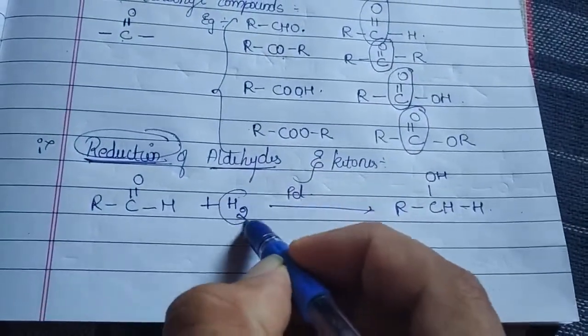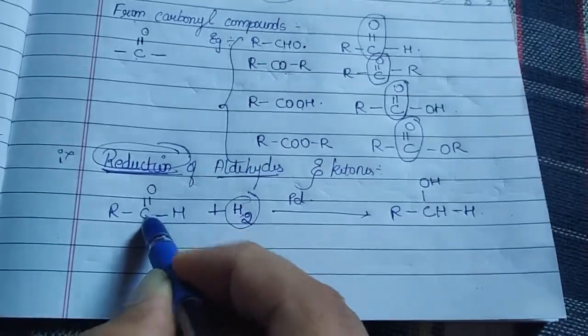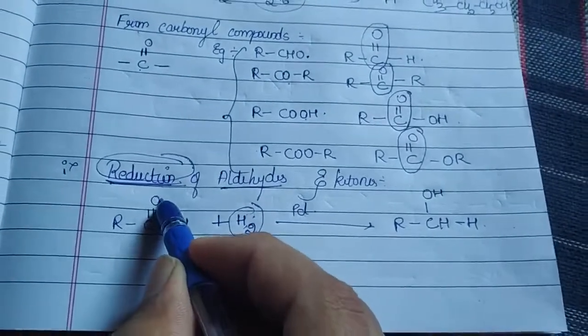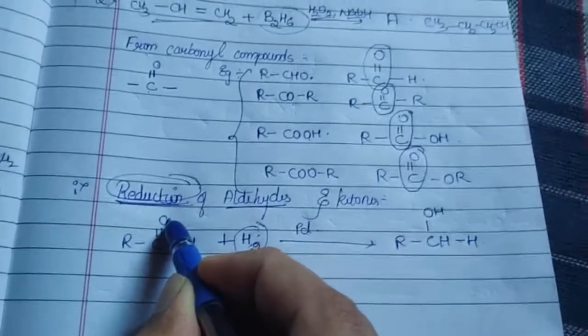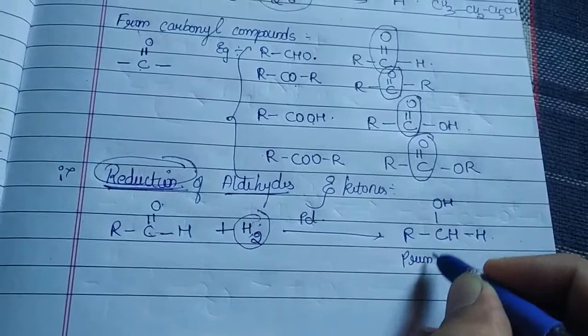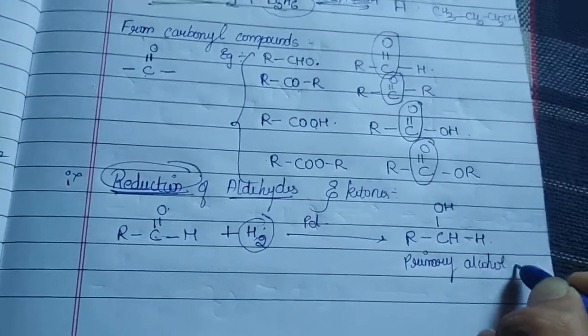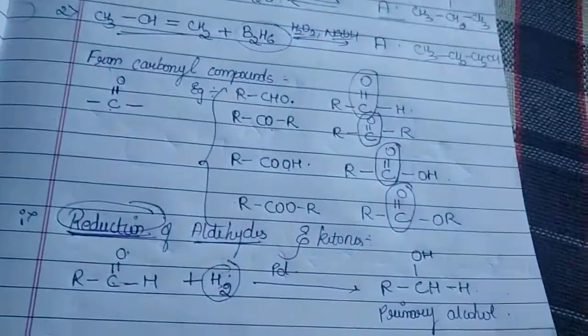Whatever hydrogen molecule we have taken, one hydrogen is attacking our carbonyl carbon and another hydrogen is attacking our oxygen, which gives us what? It is a primary alcohol. So how could we convert our aldehydes to alcohols? Simple.